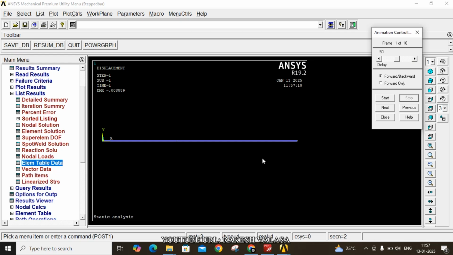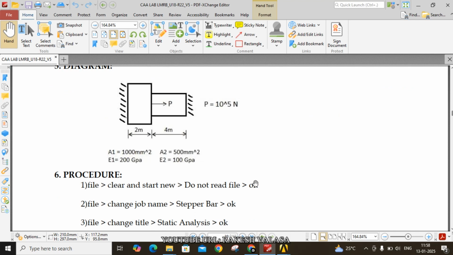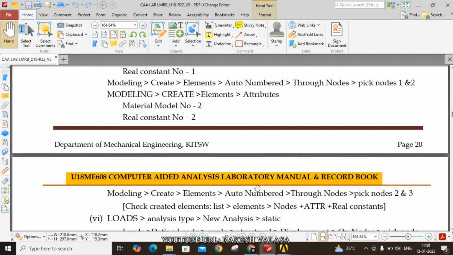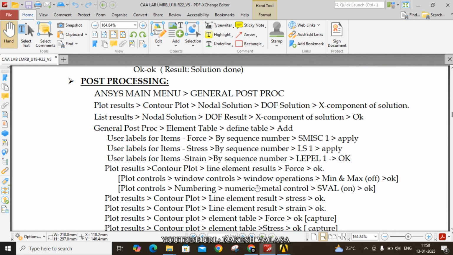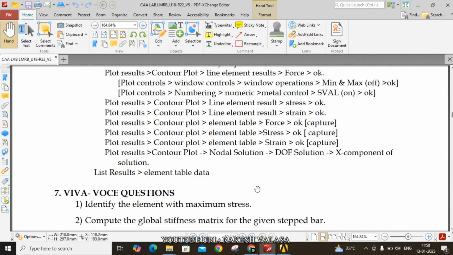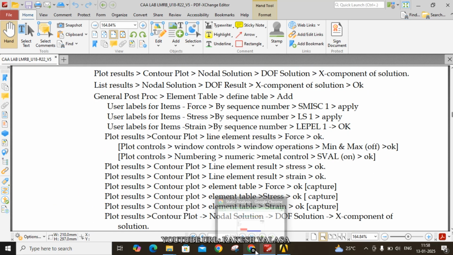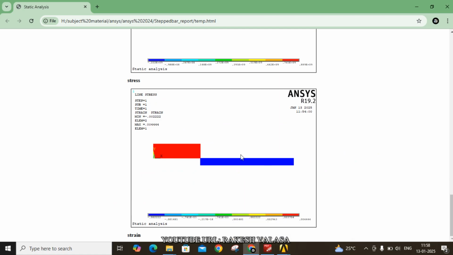How to solve the given stepped bar problem in ANSYS 19.2 Mechanical APDL. I hope this solution is very clear to everyone. You can also see the steps in your lab record book. Okay, you need to take these printouts for submission of your lab record book.